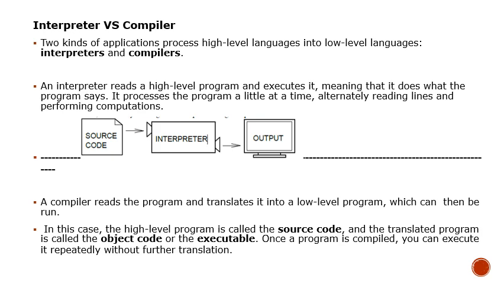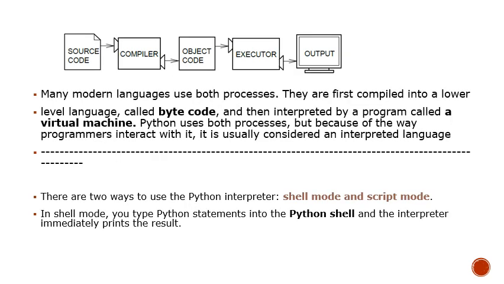Pictorially, it can be represented as follows. This figure shows the source code passing through the compiler. It creates the object code. This object code will now be passed to the executor, and this executor translates it into the respective output. So you can see that many of these modern languages use these processes.